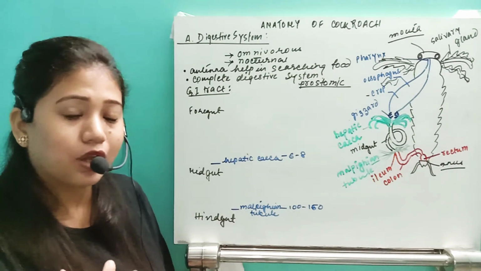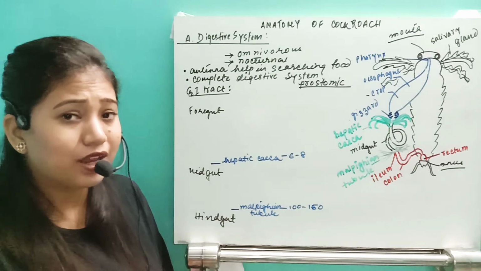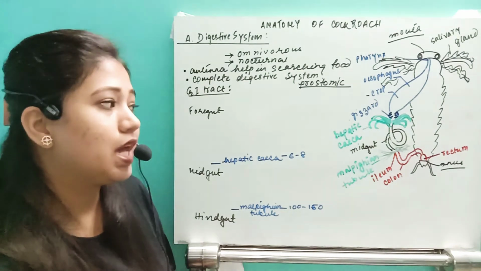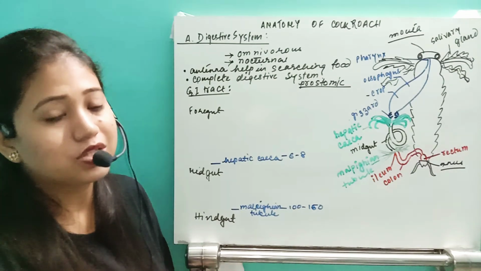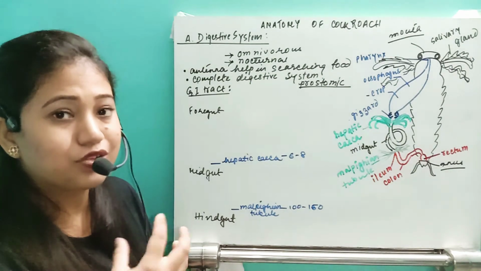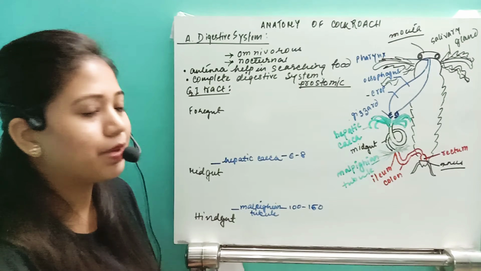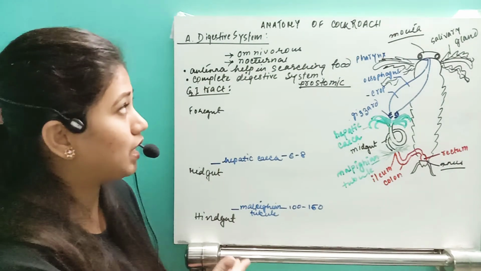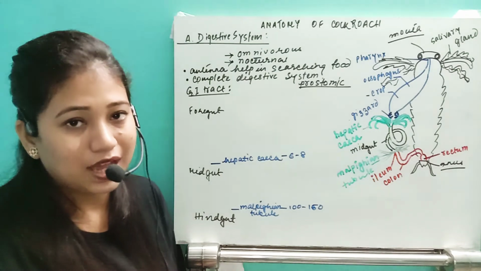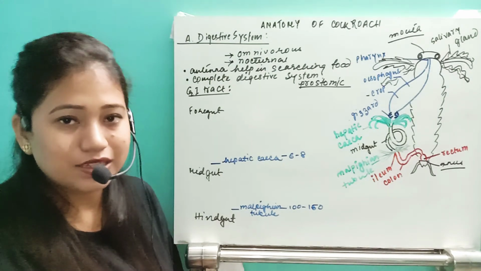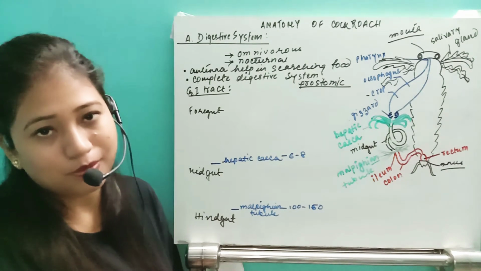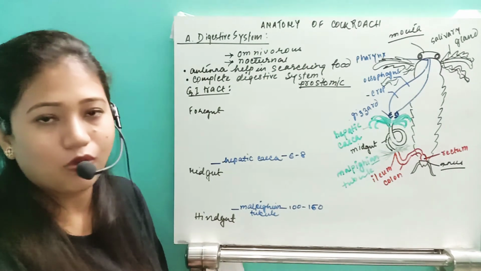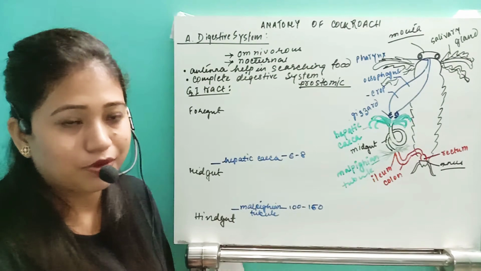They are very short, fine, thread-like structures, around 100 to 150. These thread-like structures help in removal of the waste product, and the waste product here in case of cockroach is uric acid. So they collect the uric acid, they remove it into the same GI tract, and after that with the colon they will remove the waste product.